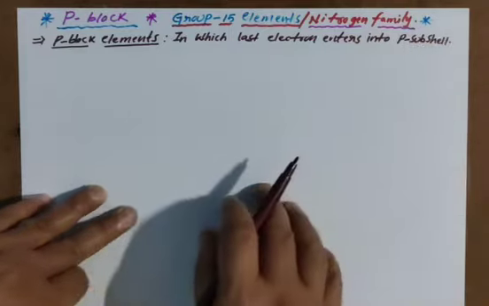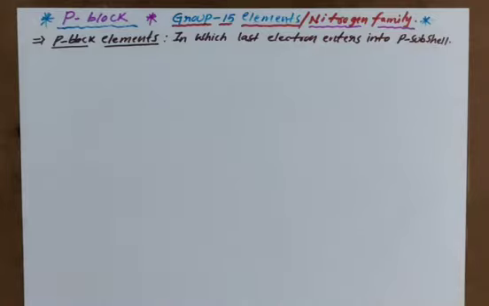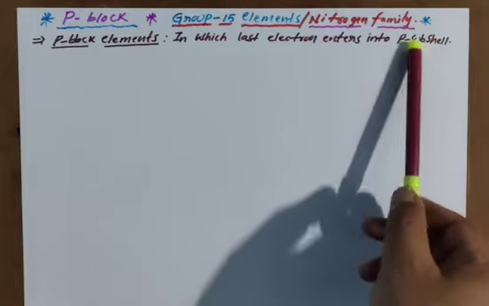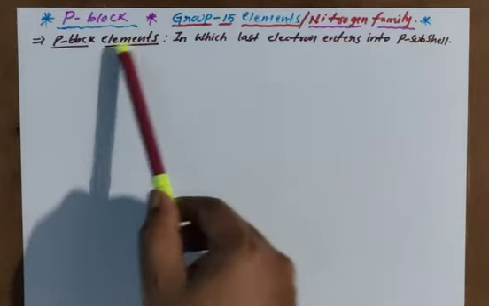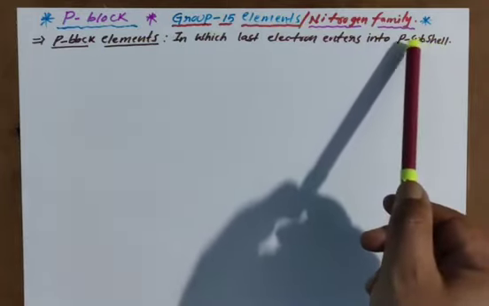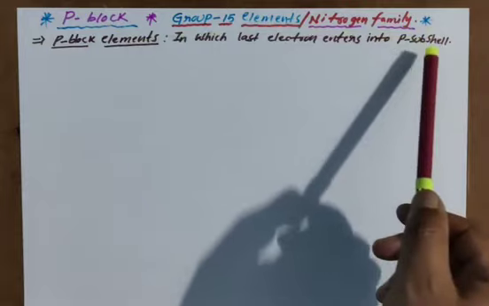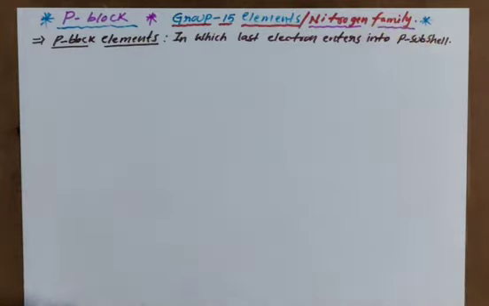The last electron is in p orbital, that is p block elements. If the last electron is in s orbital, it is s block, d orbital, d block, like that.